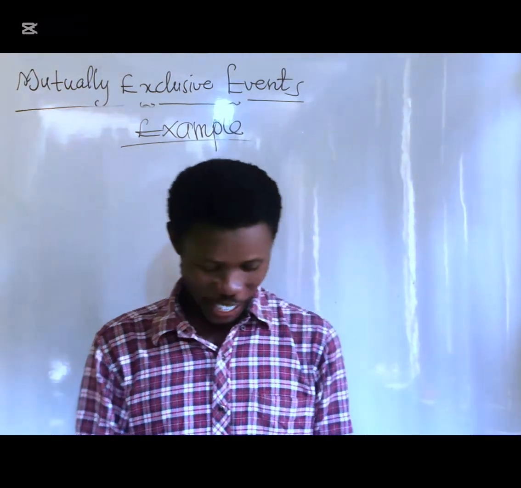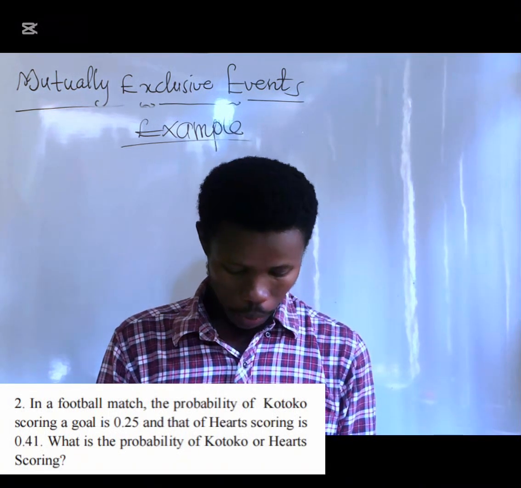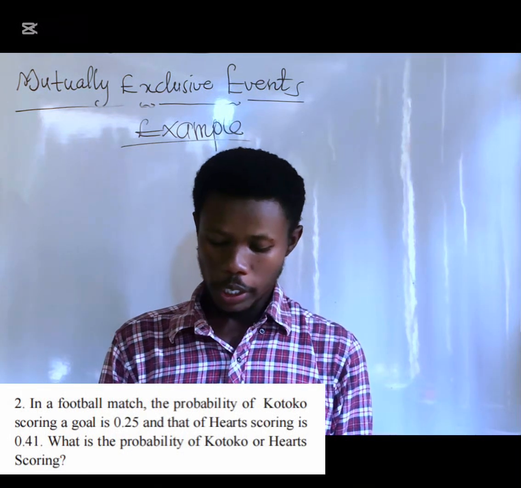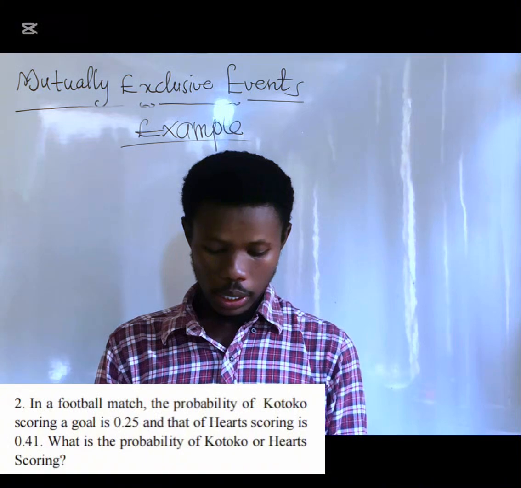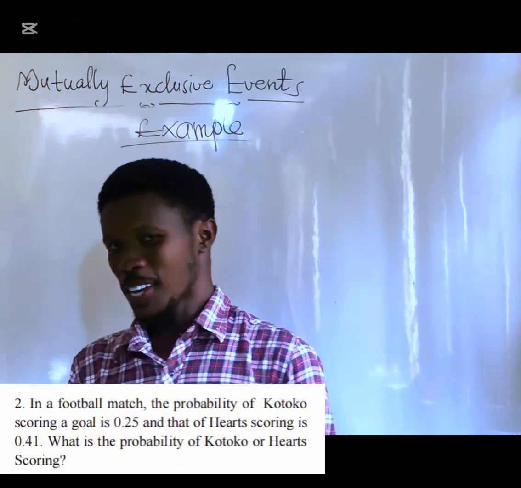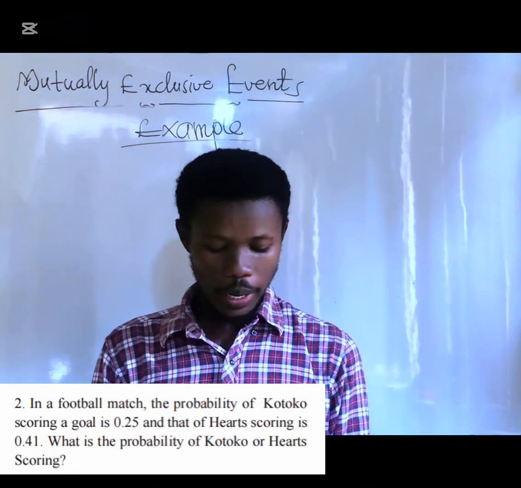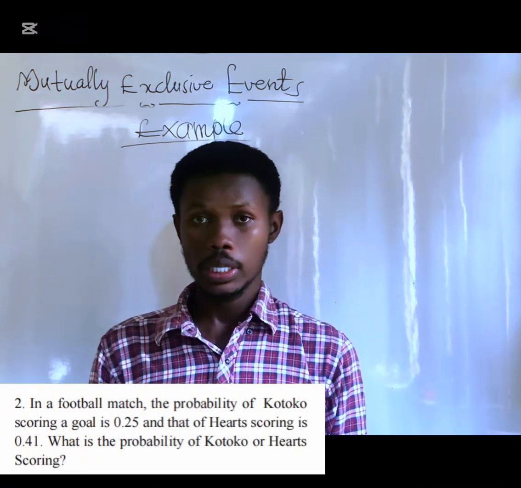Now let's look at the second example. In a football match, the probability of Kotoko scoring a goal is 0.25, and the probability of Hearts scoring is 0.41. It means that the chance of Hearts scoring is higher than that of Kotoko. What is the probability of Kotoko or Hearts scoring? Is that okay?